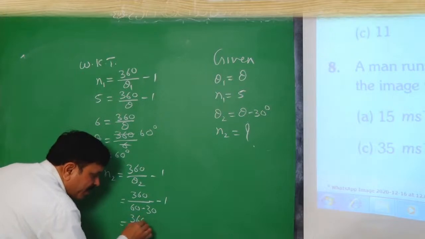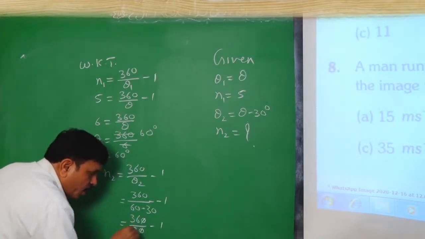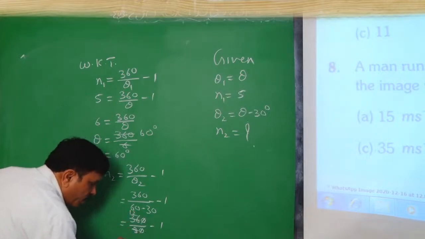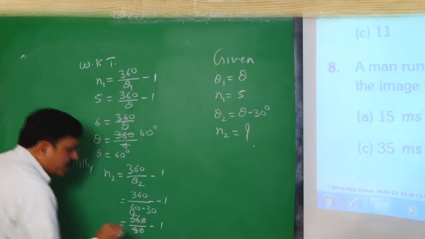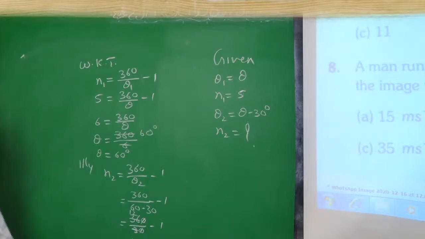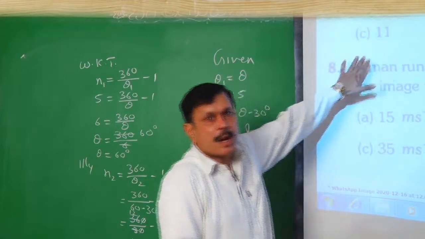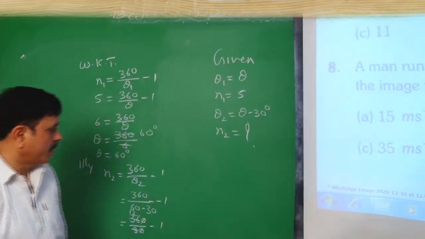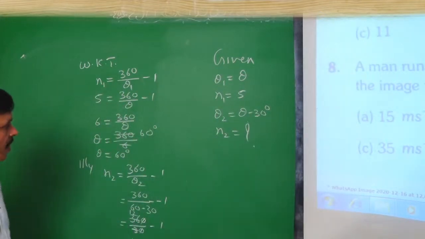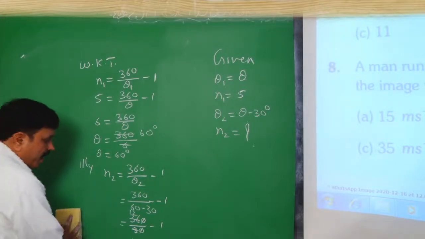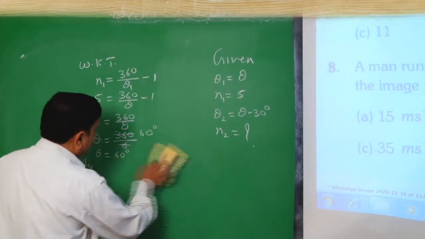We get 360 divided by 30, minus 1. 30 goes into 360 twelve times, and 12 minus 1 is 11. So we will get 11 images formed. 11 will be the number of images formed. Now let us go for the next question.